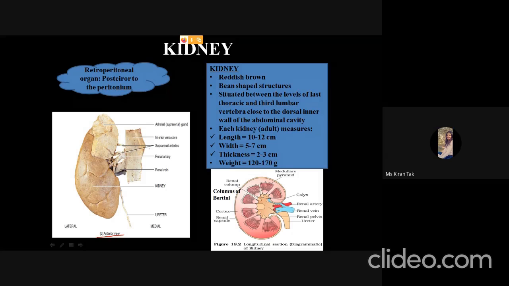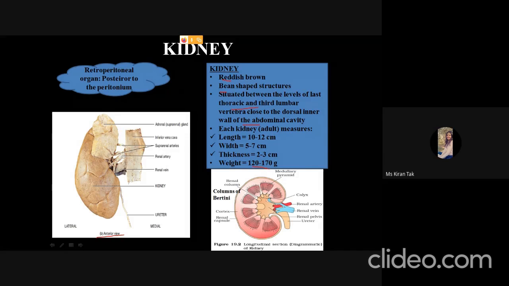Now the kidney is a reddish brown and bean shaped structure which is situated between the last thoracic and third lumbar vertebra, close to the dorsal inner wall of the abdominal cavity. Each kidney of an adult measures 10 to 12 centimeter in length, 5 to 7 centimeter in width, and 2 to 3 centimeter in thickness, and each kidney weighs approximately 120 to 170 gram.